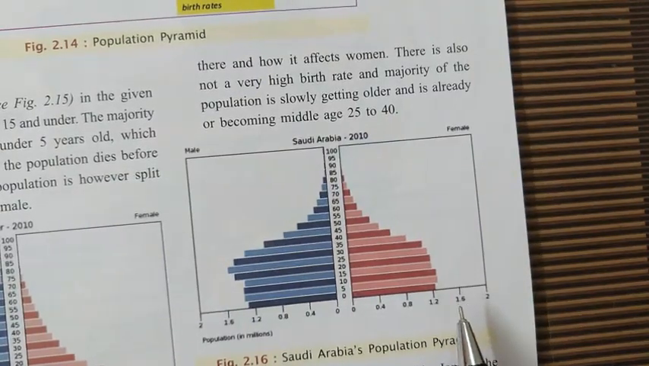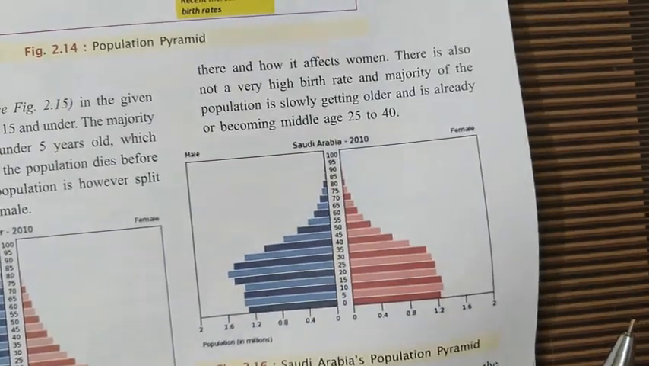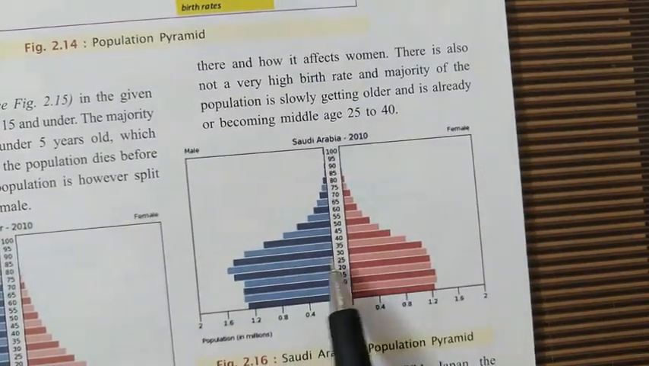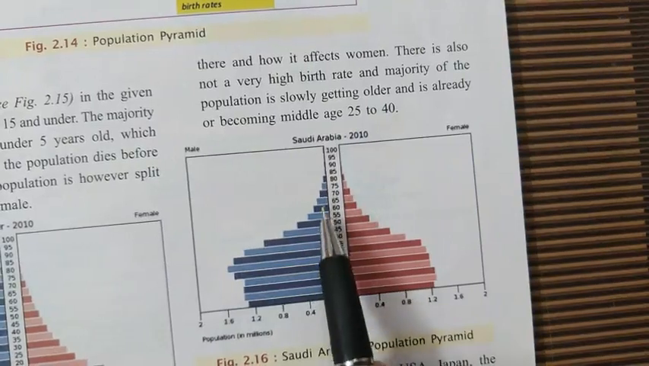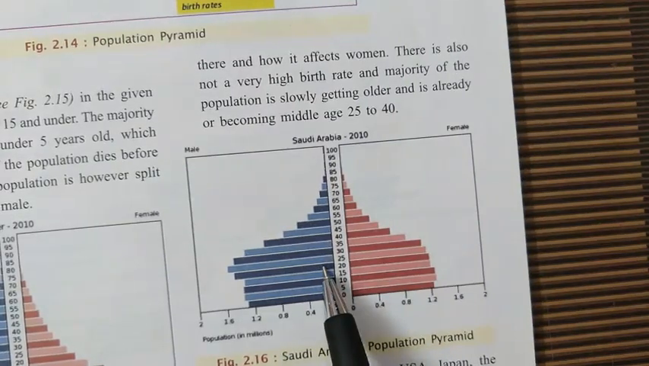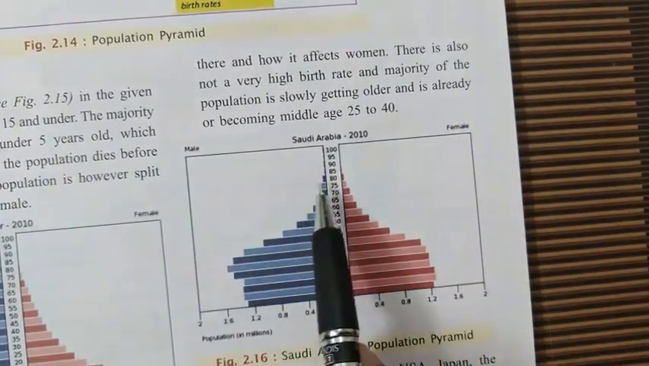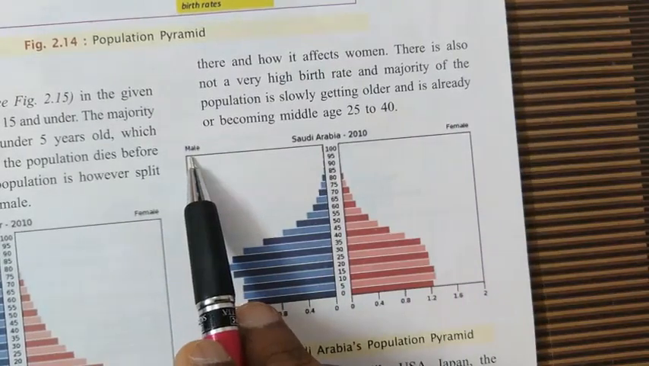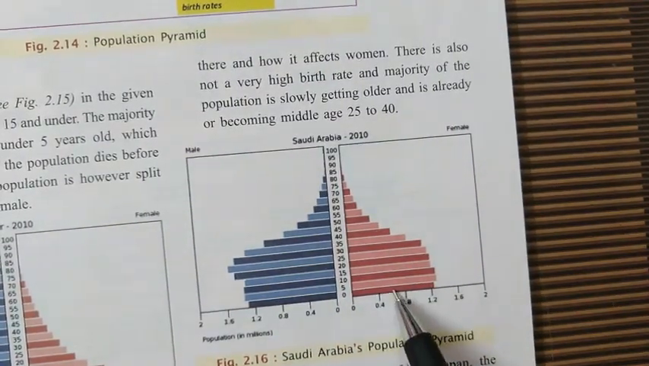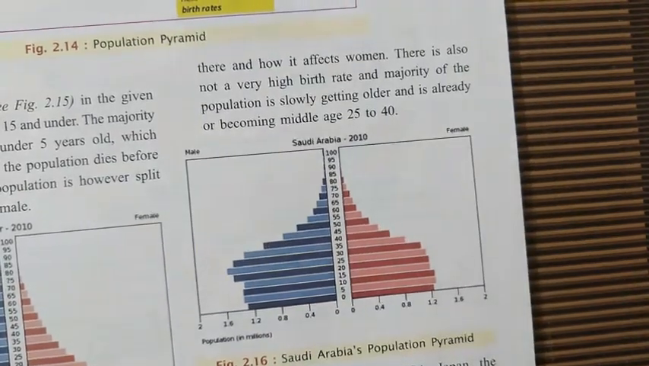What does it mean? Let me explain what the different parts tell. There are two kinds of blocks. These blocks shown in navy blue and blue colors show the male population. On the other side, the blocks shown in maroon or pinkish color show the female population.